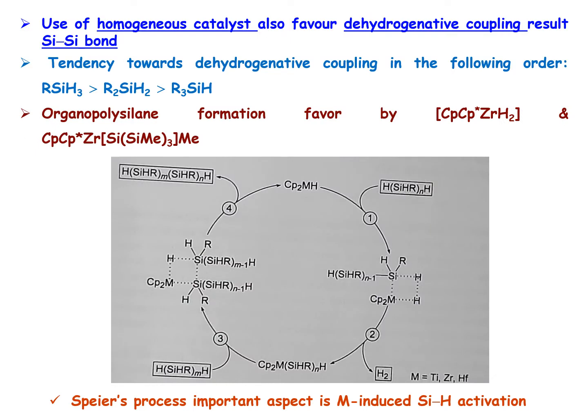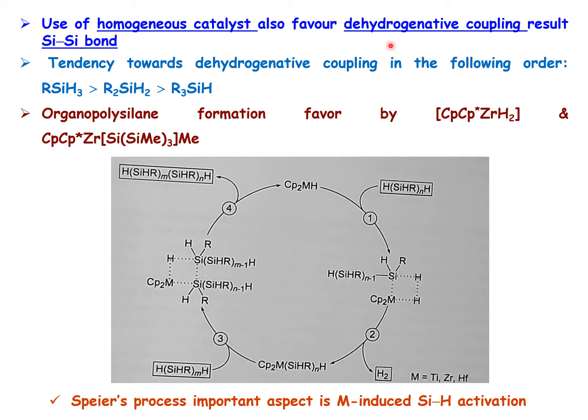So the reaction, as I said, can proceed with a lot of homogeneous catalysts. The important thing is, when they proceed with homogeneous catalysts, often there is a dehydrogenative coupling, that is, removal of hydrogen can also occur. When dehydrogenative coupling occurs, there is formation of a silicon-silicon bond. Although this is not related to hydrosilylation, this kind of hydrosilylation catalyst can also be used for Si-Si bond formation by dehydrogenative coupling reactions.